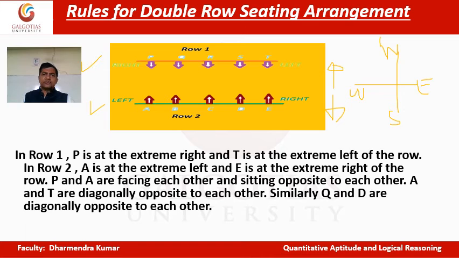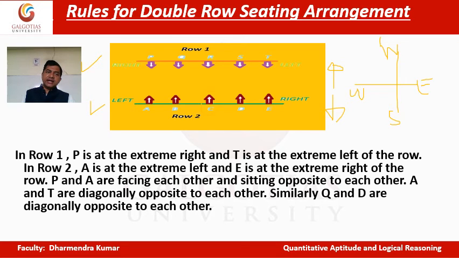More than that, if this is A, and B is immediate right of A, and somebody who is in front of B, Q, here Q is in front of B. Now if B and Q are sitting in front of each other, then the person who is immediate left of B is in front of the person who is immediate right of Q, isn't it? So these are the things.